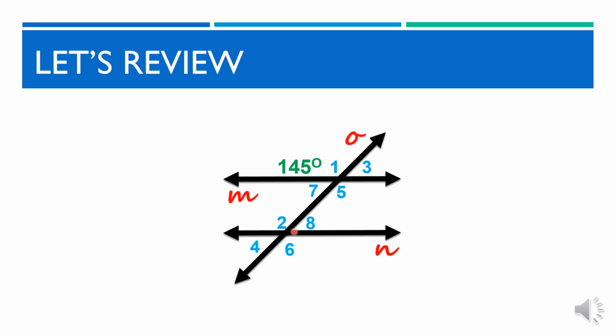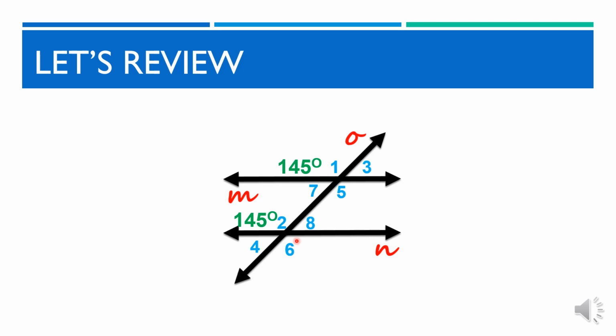Very good. This is also 145 degrees because these angles 1 and 2 are corresponding angles, so these are also congruent. Now, what is the measurement of angle 6?